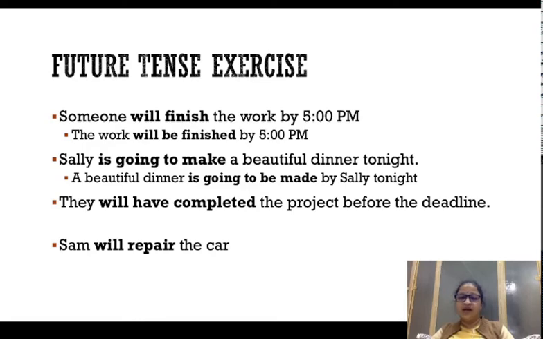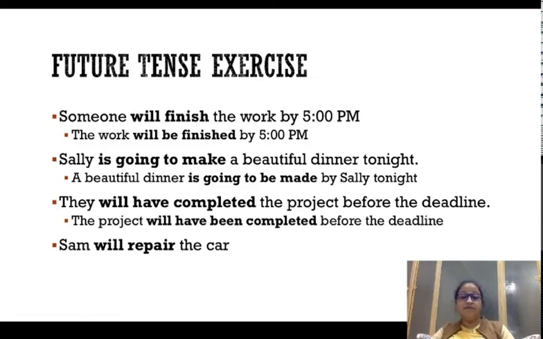Before the deadline is not an object here, please don't get confused. Before the deadline is just a phrase. The project is the noun and the object here, and subject and object are always a noun or pronoun. Please keep it in mind. So project is going to come in the subjective place, and it's going to read like this: the project will have been completed by them before the deadline. By them is missed here, but by them will come. The project will have been completed by them.